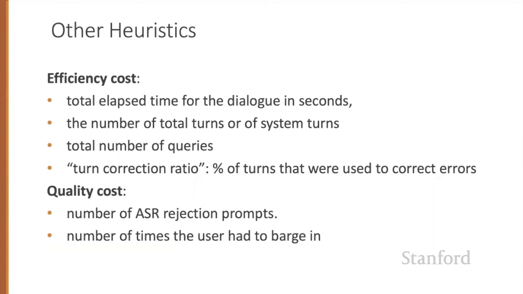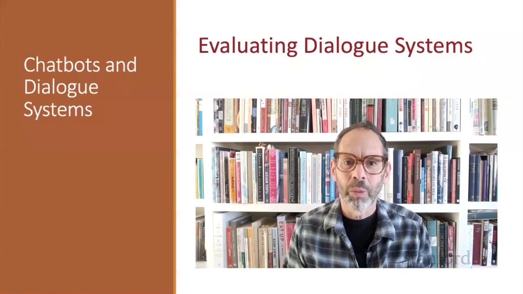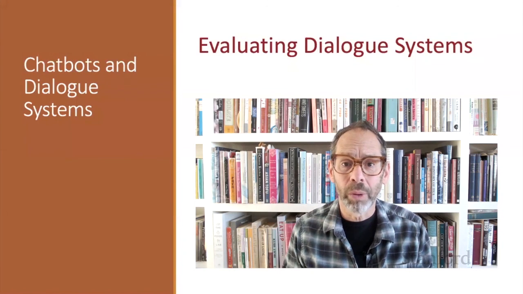Quality cost measures other aspects of the interactions that affect users' perception of the system. One such measure is the number of times the ASR system failed to return any sentence, or the number of ASR rejection prompts. Similar metrics include the number of times the user had to barge in and interrupt the system. We've seen standard ways to evaluate both chatbots and task-based dialogue systems.